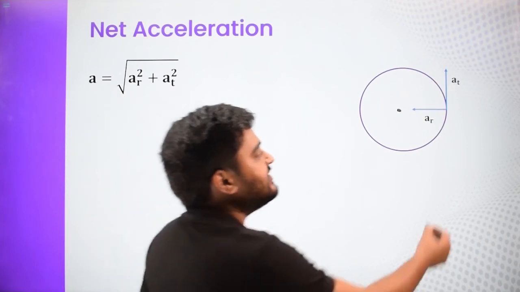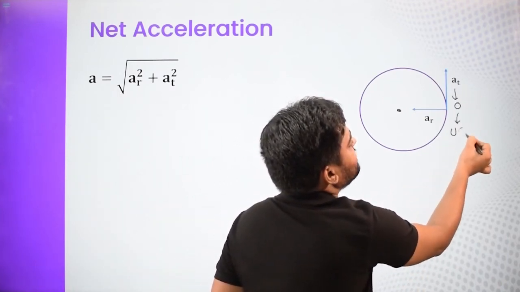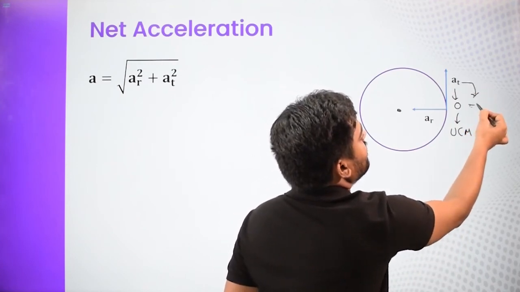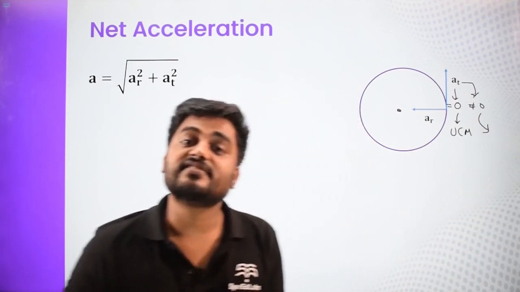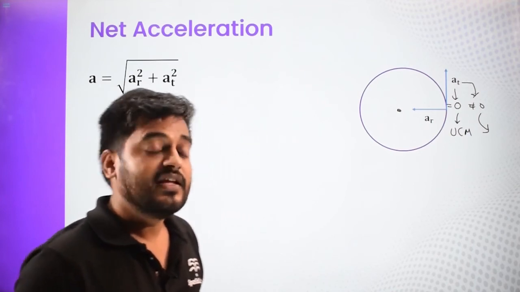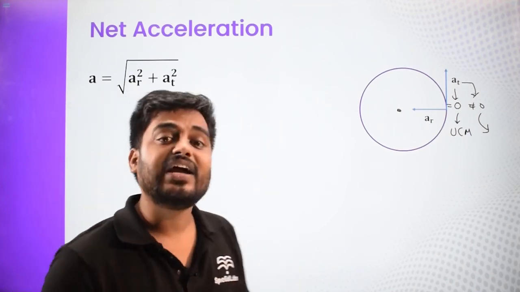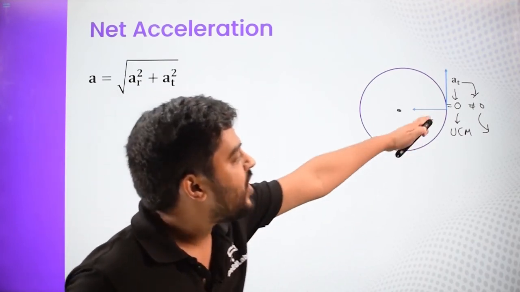It might be 0 for uniform circular motion, and non-zero otherwise. AT might be 0 or non-zero depending on whether the speed of the particle, or the angular speed, is changing or not. These two are vector quantities.